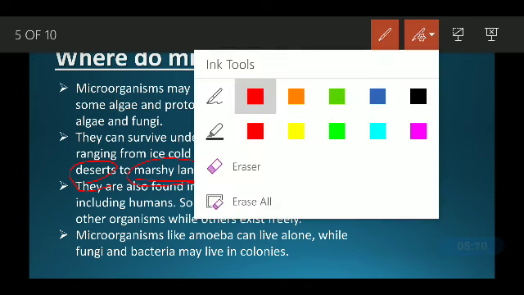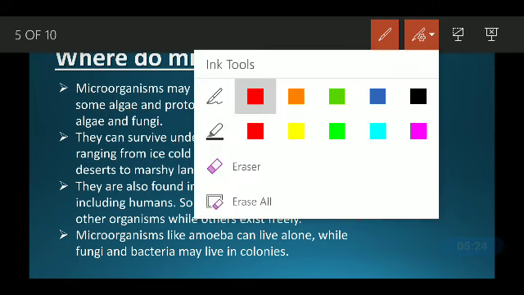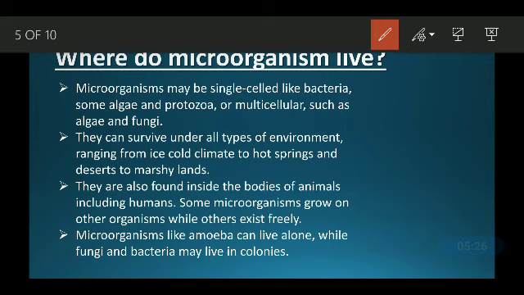It means they can survive in any condition. They are also found inside the bodies of animals, including humans. There are some kinds of bacteria which are present in you as well.